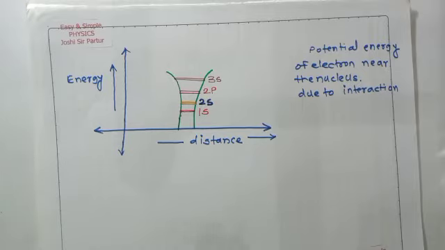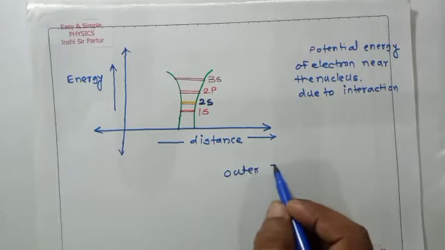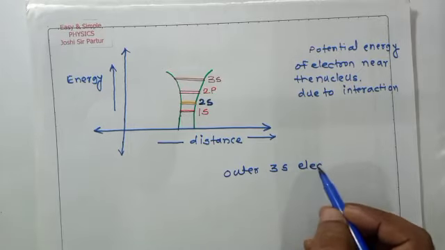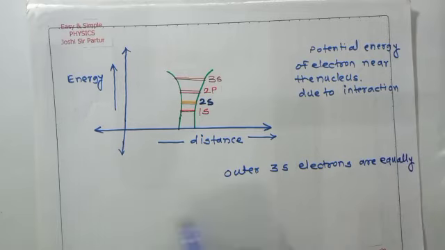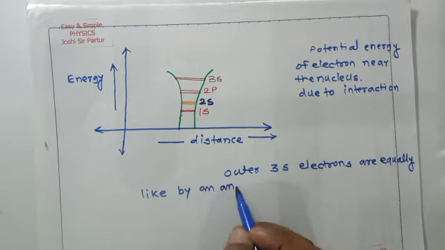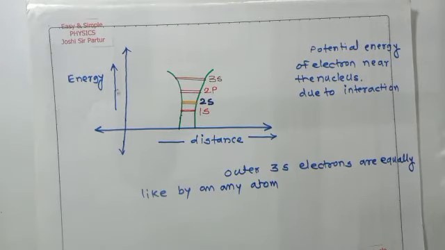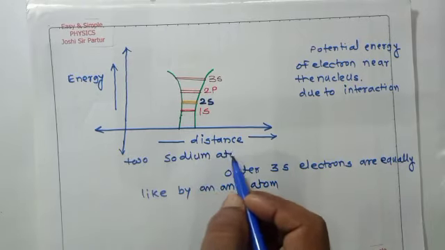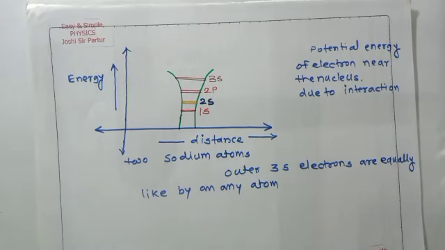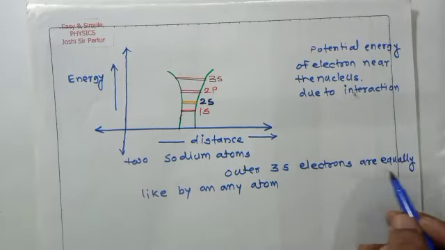Consider two sodium atoms which are close enough, so that their outer 3s electrons are equally shared by either atom.